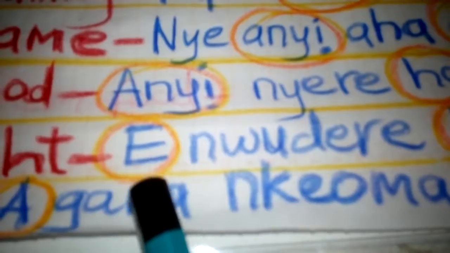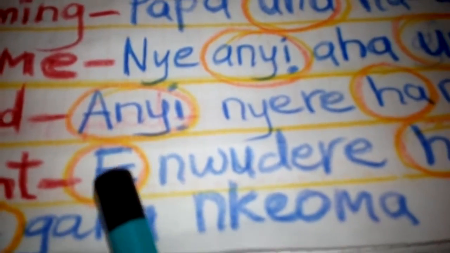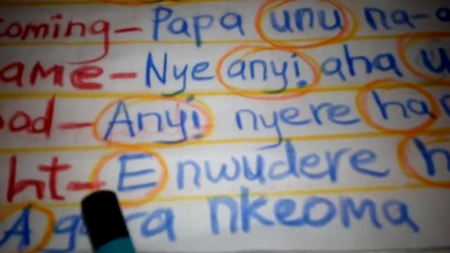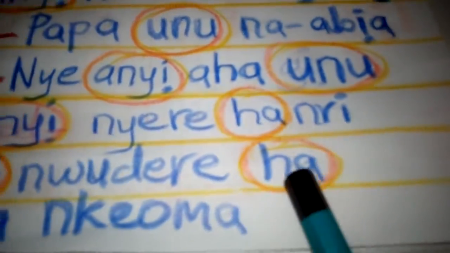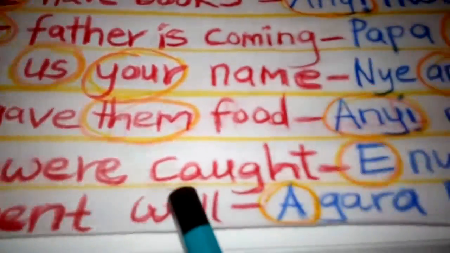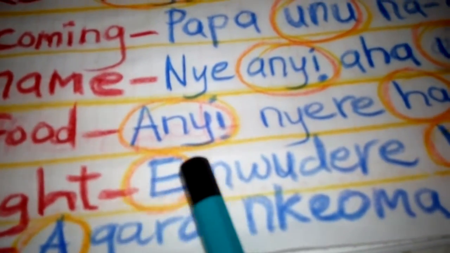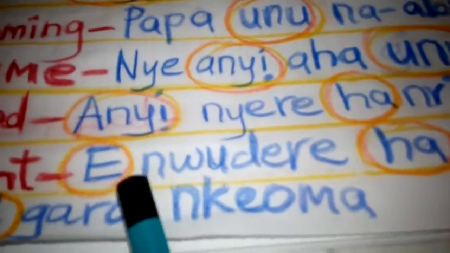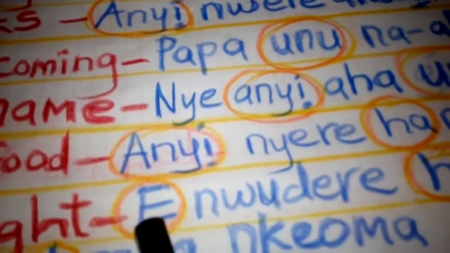You remember the passive pronoun. Enwudere ha. This doesn't have a plural, enwudere ha, because it's not specifying anything.